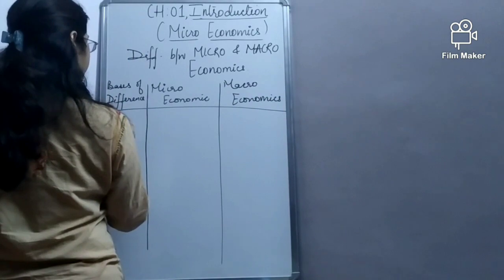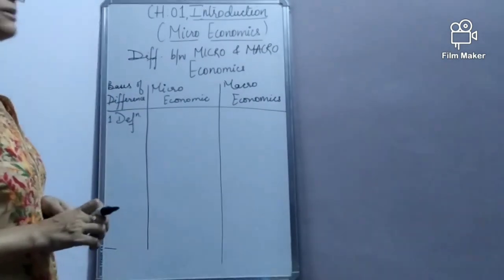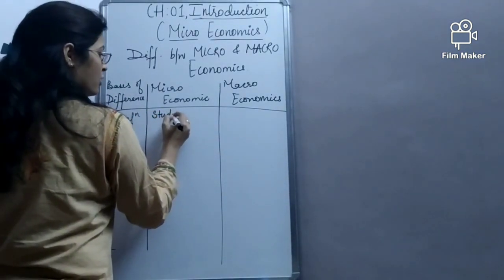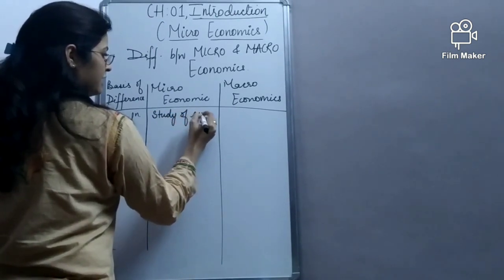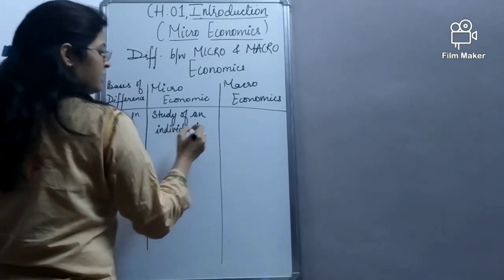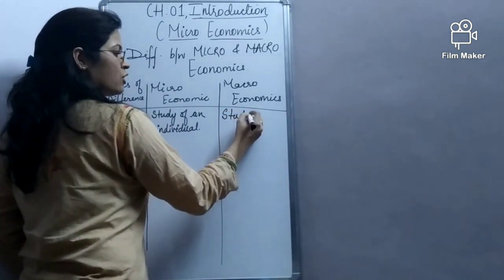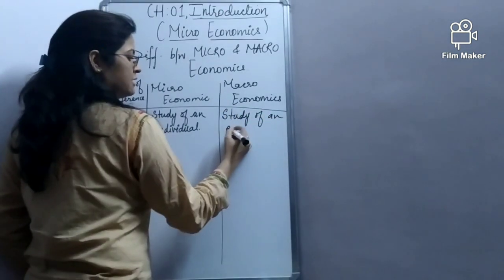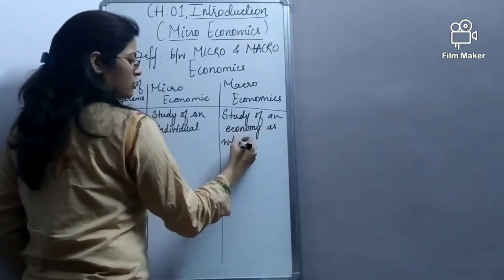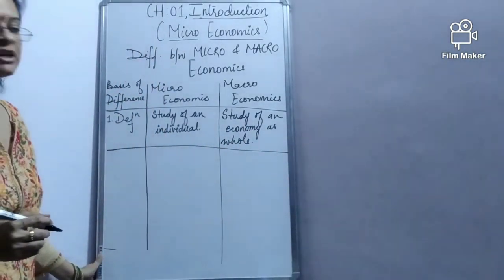The first basis of difference is definition. Microeconomics is defined as the study of an individual, whereas macroeconomics is defined as the study of an economy as a whole. So this is the first difference between micro and macroeconomics.